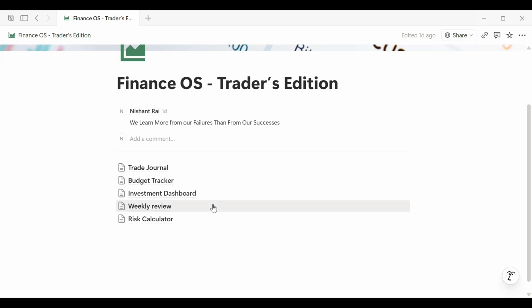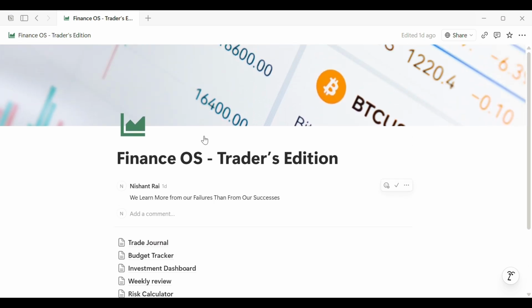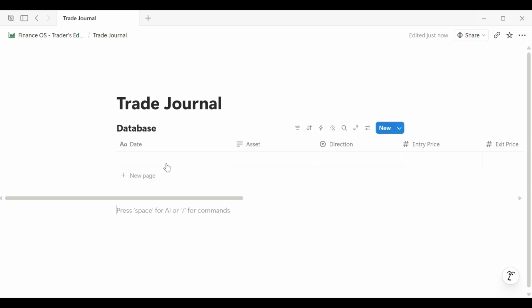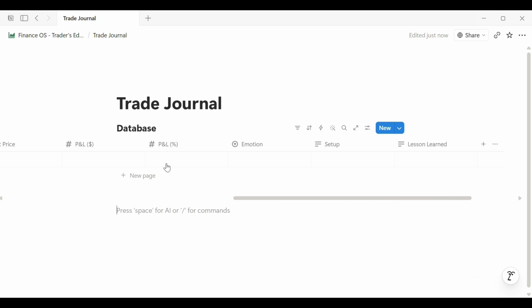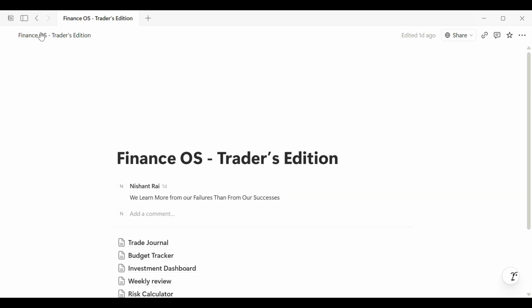I call it Finance OS, Trader's Edition. 5 pages. Each one solves a specific problem that was costing me money. Page 1 is the trade journal. Every single trade gets logged here: entry, exit, P&L, the emotion I felt, and most importantly, the lesson. When you can see your own patterns laid out visually, you stop repeating mistakes. This one page alone changed how I trade.